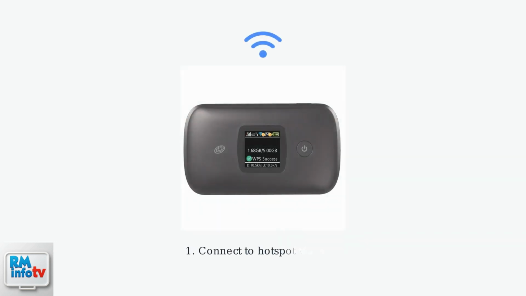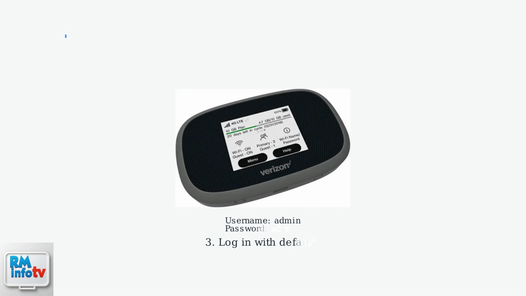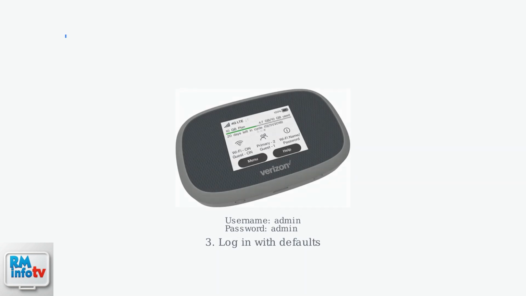To access your Straight Talk Hotspot settings, first connect to your hotspot via Wi-Fi. Next, open a web browser and enter your device's IP address, typically 192.168.8.1 or 192.168.1.1. Log in using the default credentials, often admin, for both username and password. Remember to change this immediately for security.